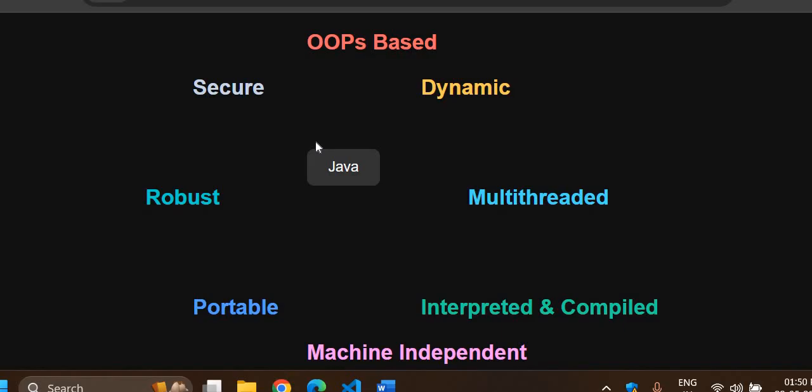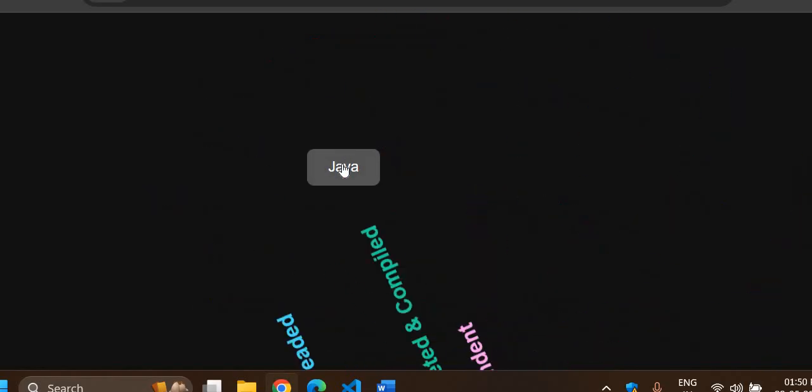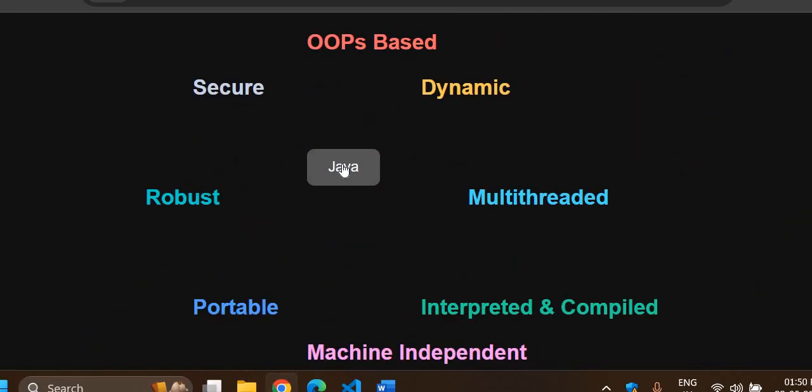So why is Java so popular? Actually, these are the features that have made Java so popular. Java works on OOPS based features. It is dynamic, multi-threaded, interpreted and compiled, machine independent, meaning platform independent, portable, robust, secure and crash free. So Java has so many features that make it so useful for students, for industry application development, for testers, for almost everyone.